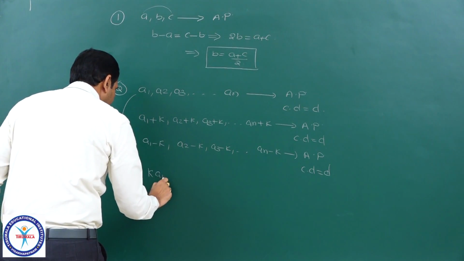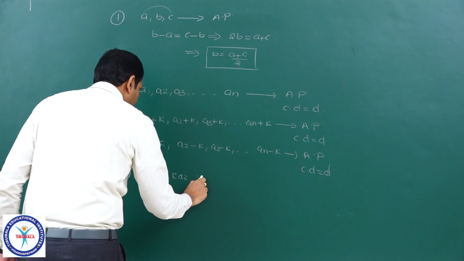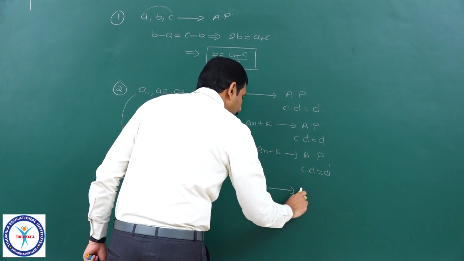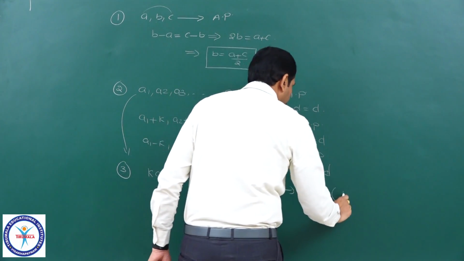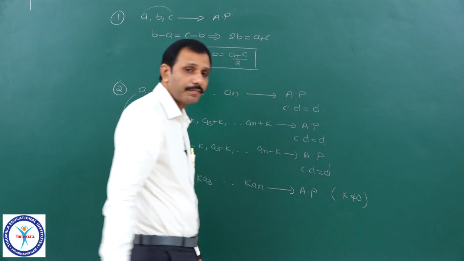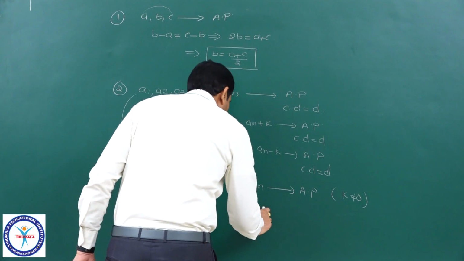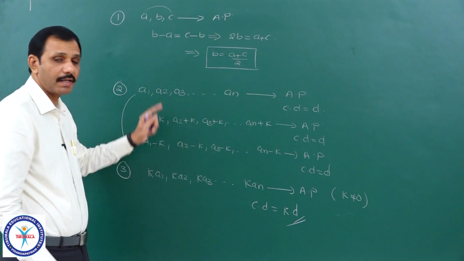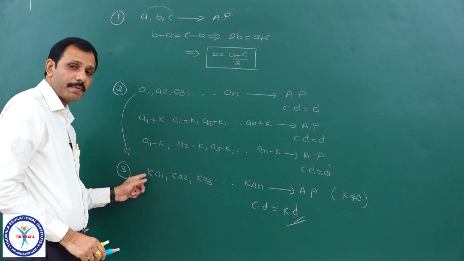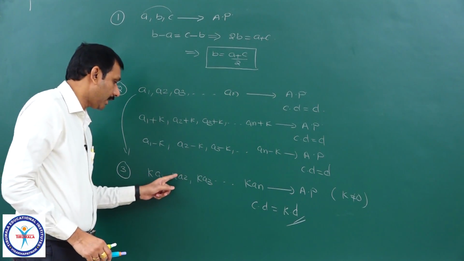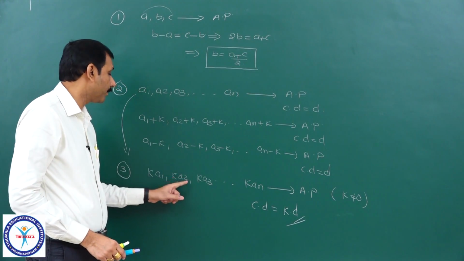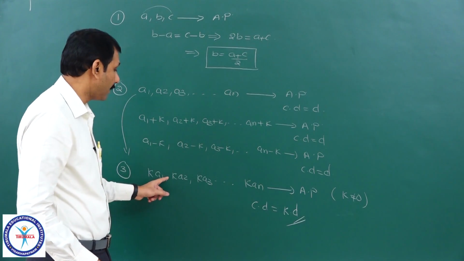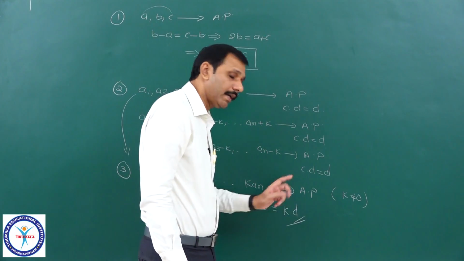Now if I take ka1, ka2, ka3 and so on, kan, it is also an AP only, where k is not equal to 0, and whose common difference is k times that of the original sequence. That is k times a2 minus a1 if I take the difference, k times a3 minus a2. Therefore a2 minus a1, a3 minus a2 and so on is the common difference, that is equal to d, therefore k times d.